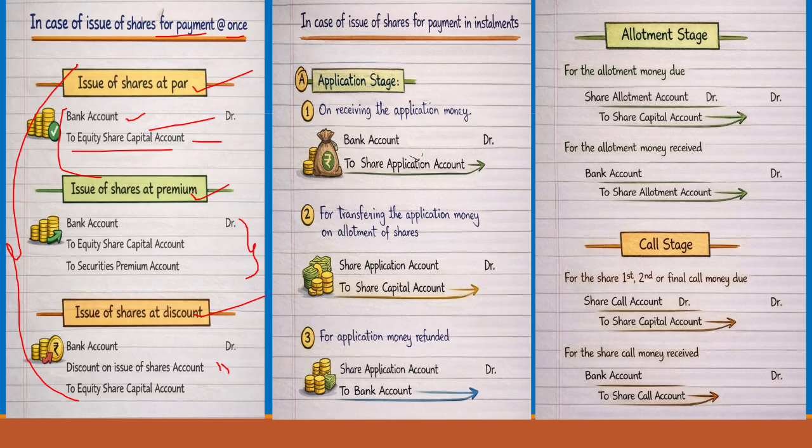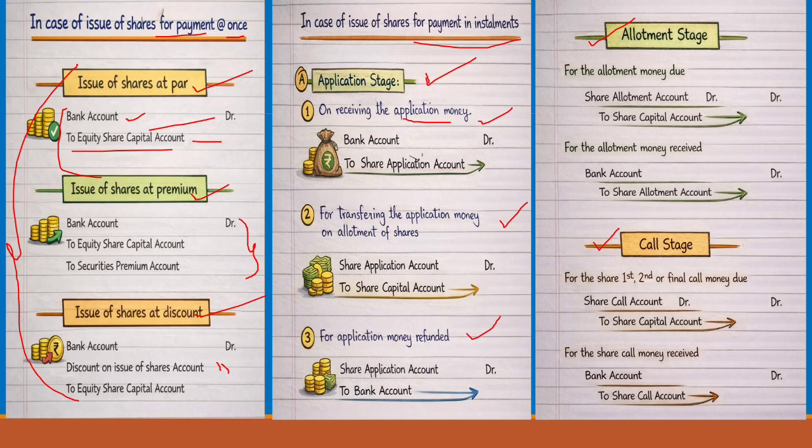Okay. And in the same way, in the case of issue of shares for payment in installments, as I said, we have three stages: application stage, allotment stage, and call stage. For each stage, usually we will get two journal entries. Just remember this, two journal entries will be there. If any transaction is extra, then you have to take one more journal entry.